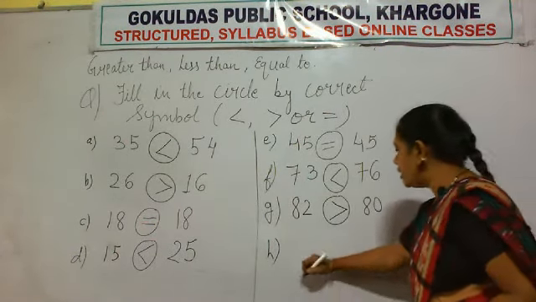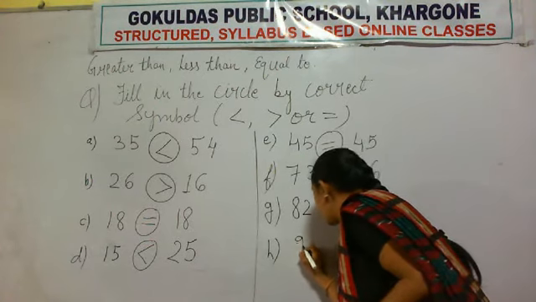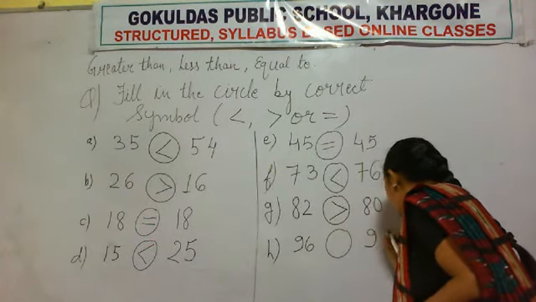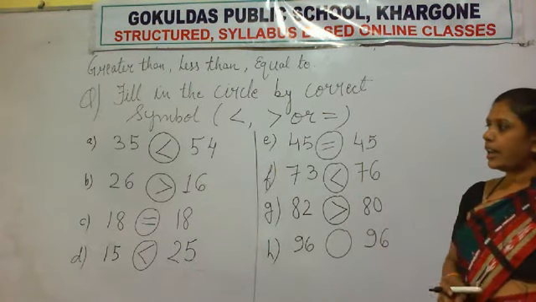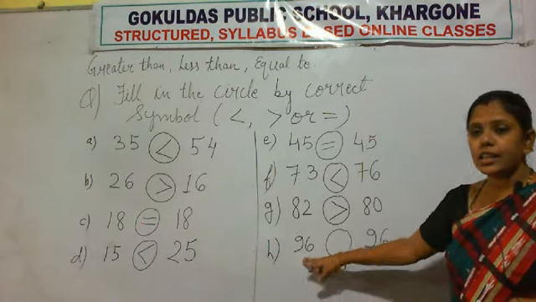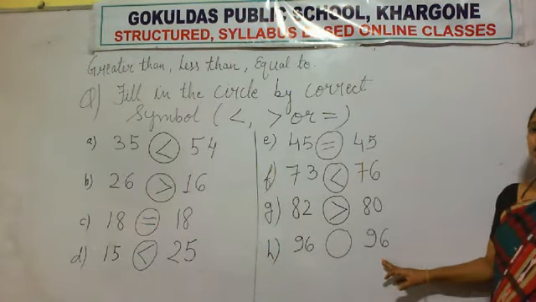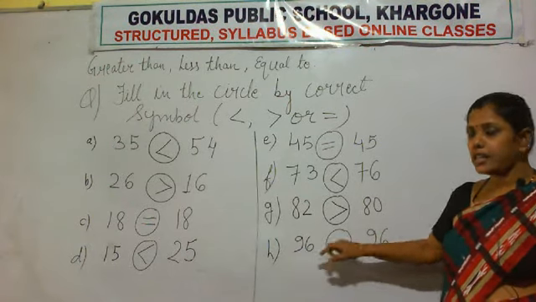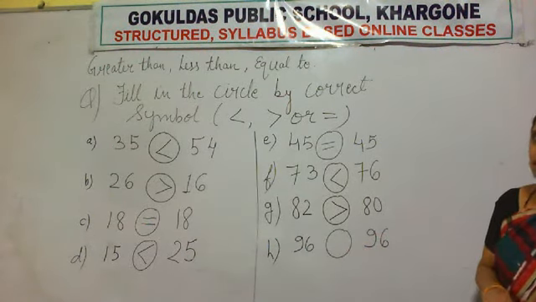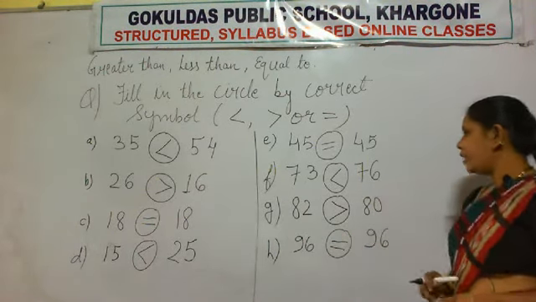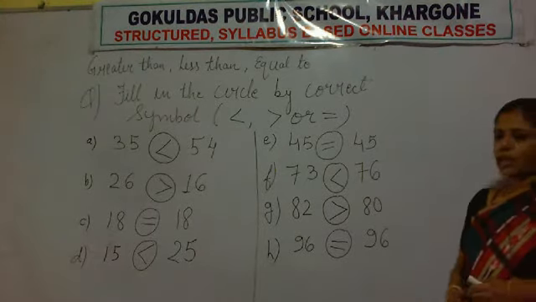The numbers given are 96 and 96, then put a big circle, then again write 96 and 96. That means both the numbers are equal, both the numbers are same. So place here the sign of equality.